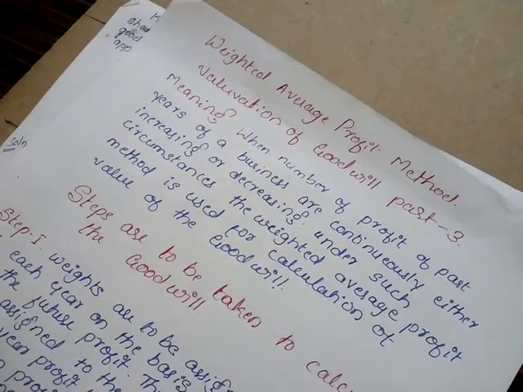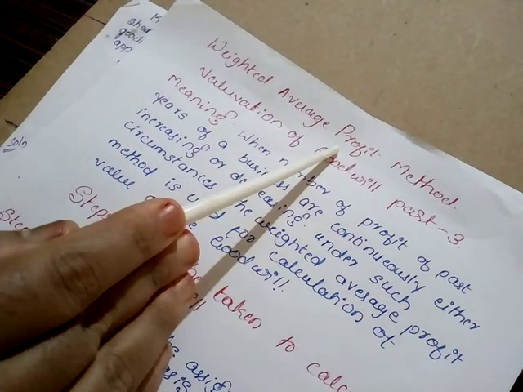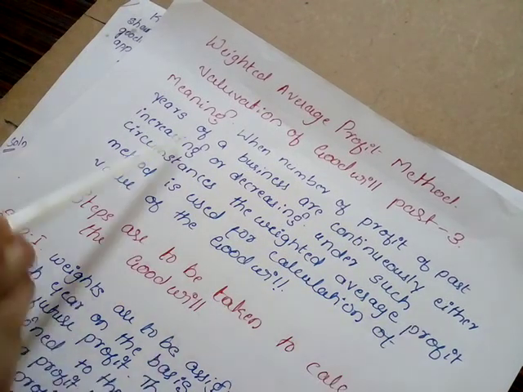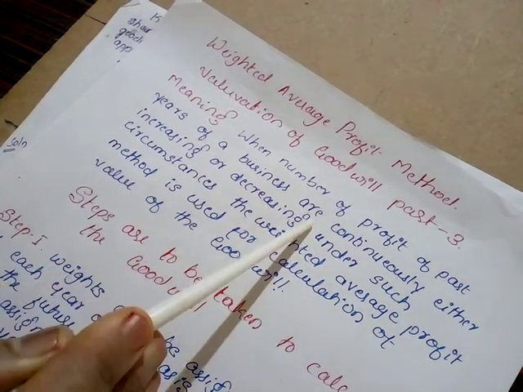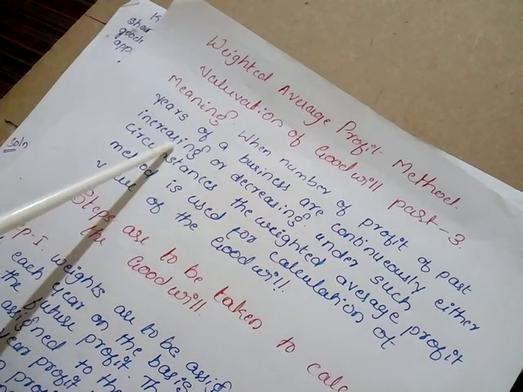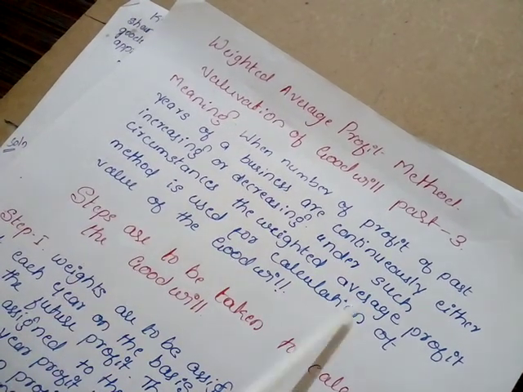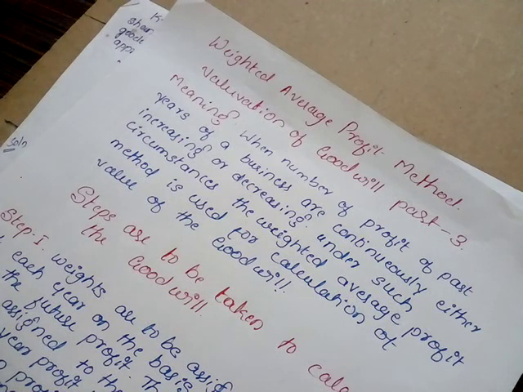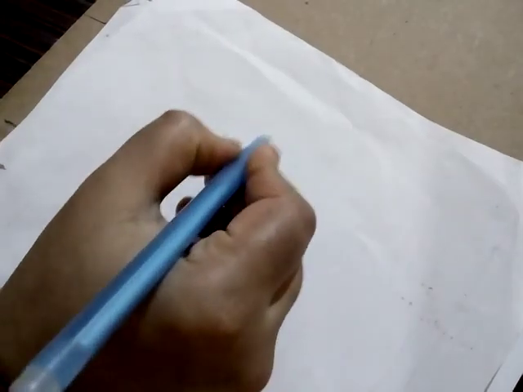First we shall understand the meaning of weighted average profit and how we can calculate the value of the goodwill. When the profits of past years of the business are continuously either increasing or decreasing, under such circumstances, the weighted average profit method is applied to calculate the value of the goodwill.